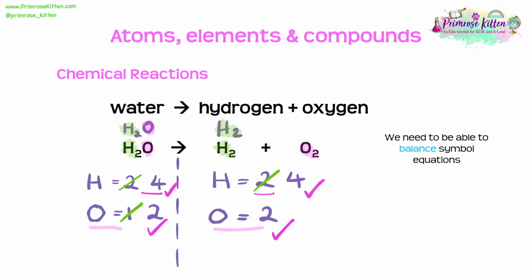Now let's write this in the way that the examiner would want it. I can see I have 1, 2 waters on my left-hand side. So I'm going to put a big number 2 in front of the H2O. That means that we have 2 waters. So now let's look over on the right-hand side. Here I can see that I have 1 and 2 hydrogens, which means I want to put a big number 2 in front of the H2. And there we have it, we have our balanced symbol equation.